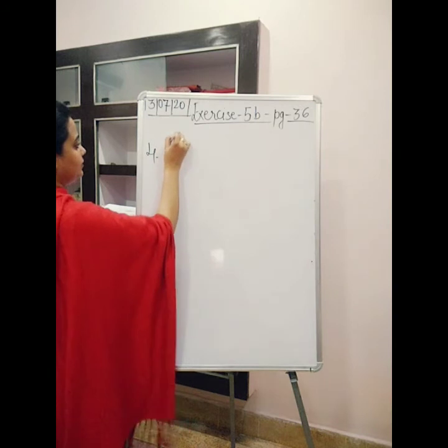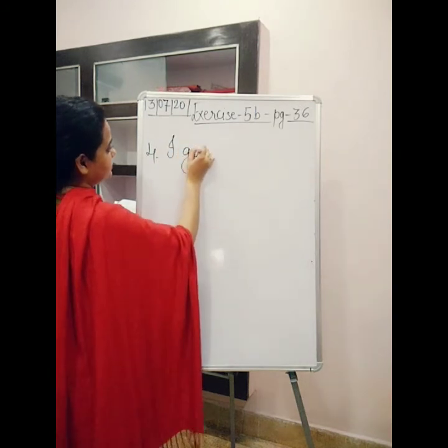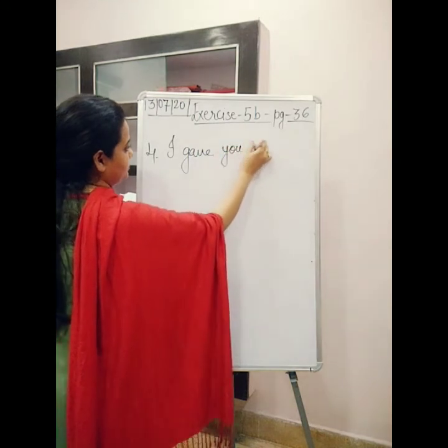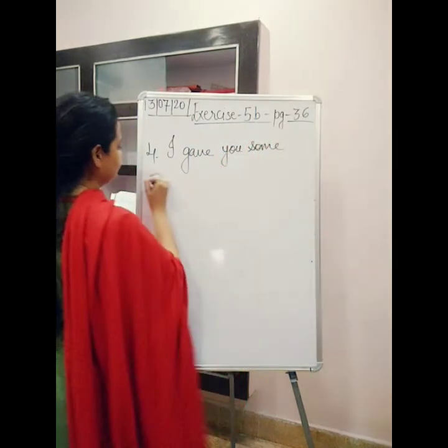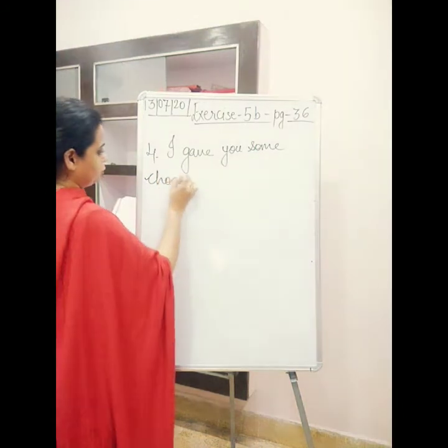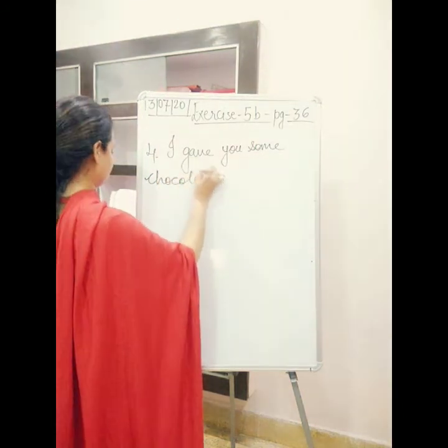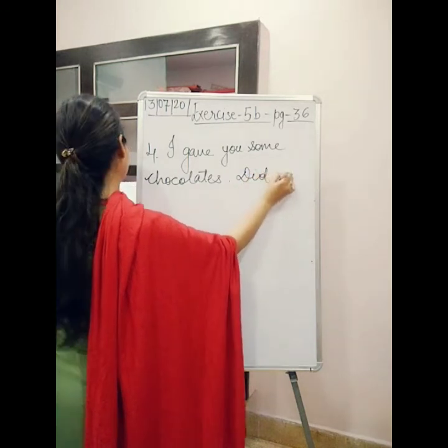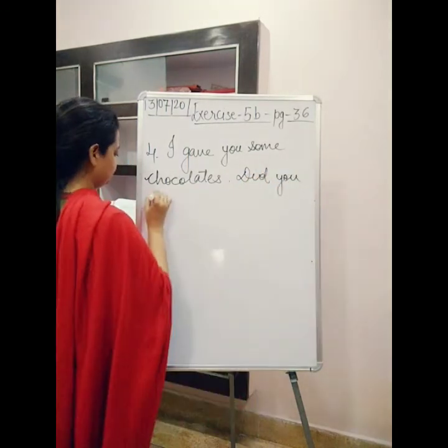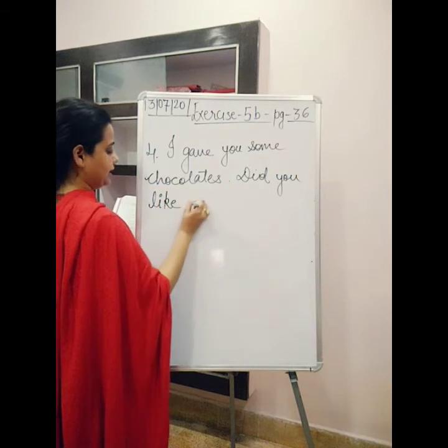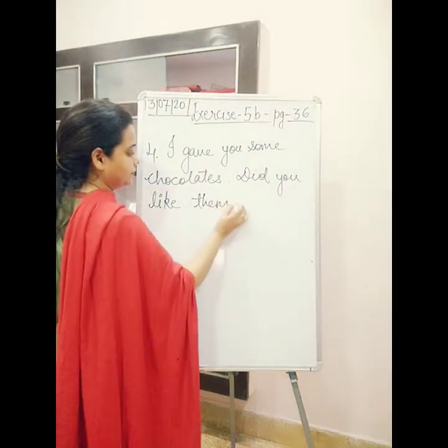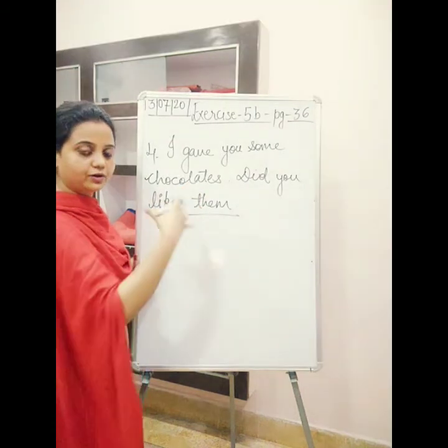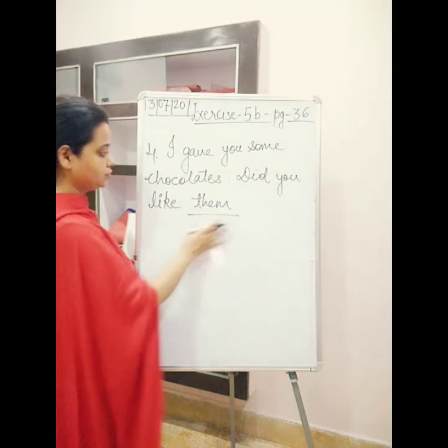So I will write like this: I gave you some chocolates. Full stop. Did you like them? Because chocolates are plural here. We are talking about many things, many chocolates. So we say them.